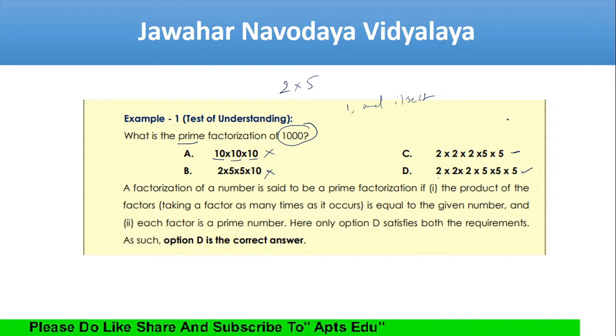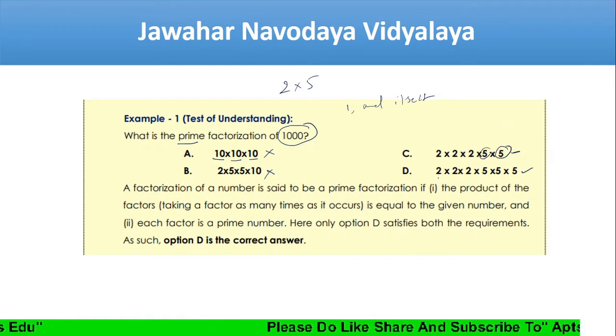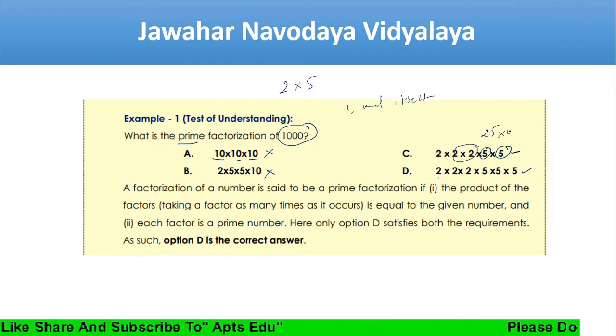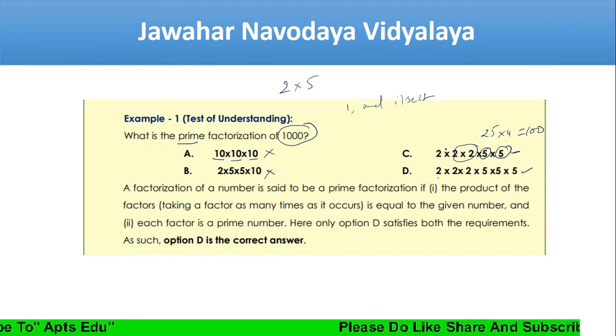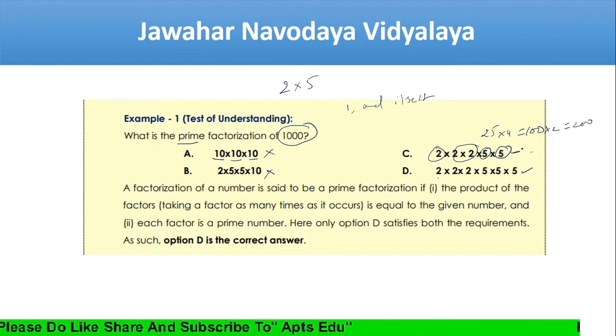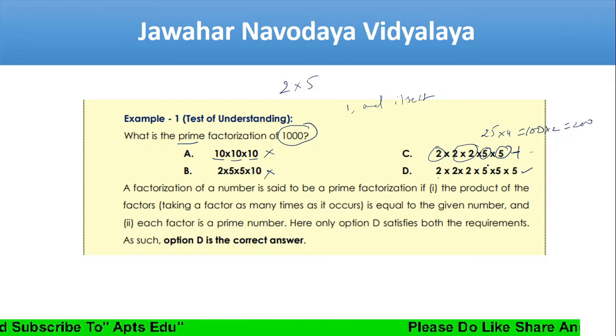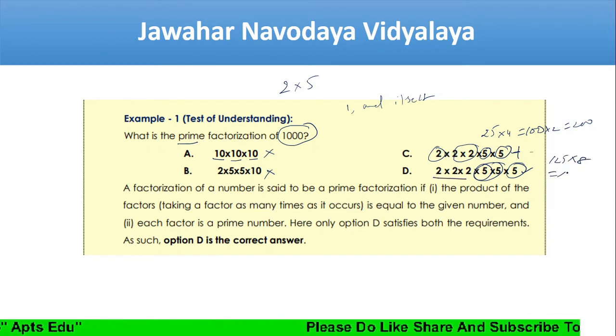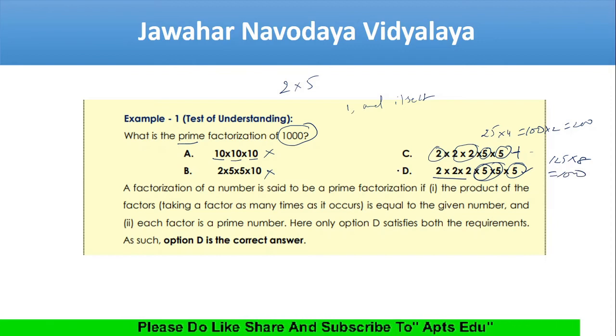If I see here, 5 into 5, 25, 25 into 4, 100, 100 into 2, 200, not this answer. Next, 5, 25, 125 into 8, so you get 1000. So this is the answer.